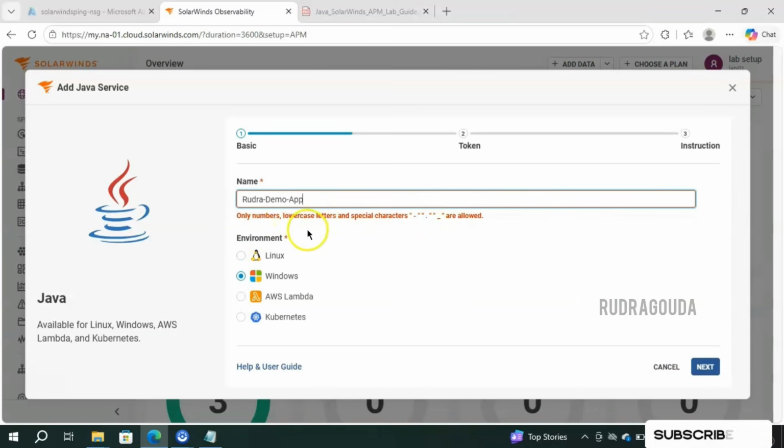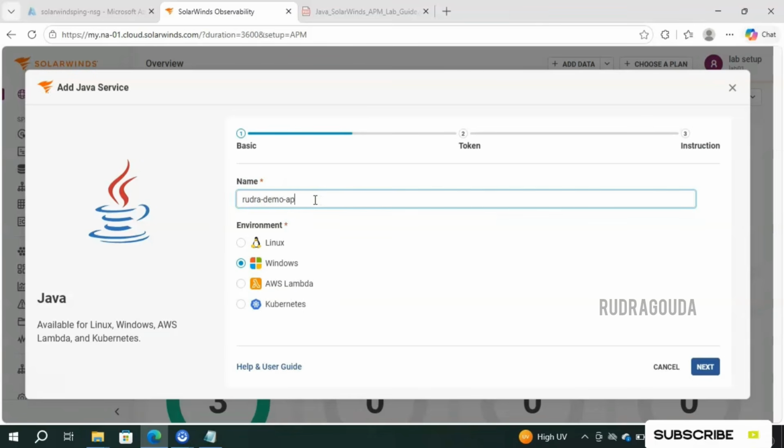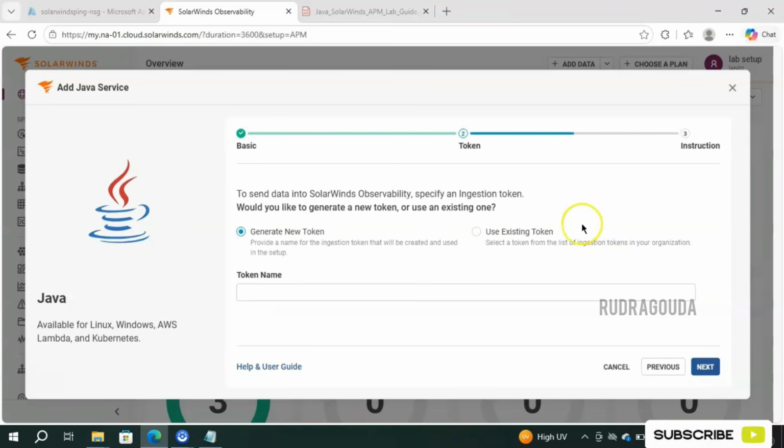Okay, we are getting an error in providing the name. It is mentioned that only lowercase letters and special characters are allowed. Since I have used capital letters, it's not allowing. So just keep this information in your mind as well. What I will do is keep everything in small letters, then I'll click on next. This time it will not give any error.